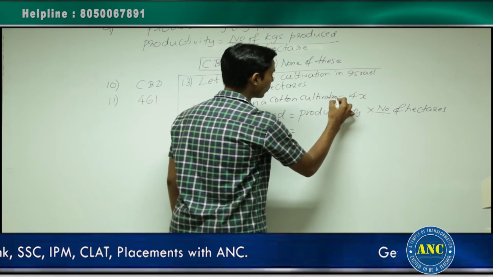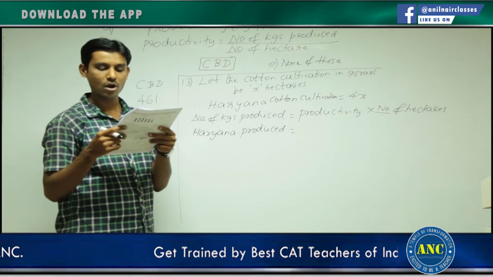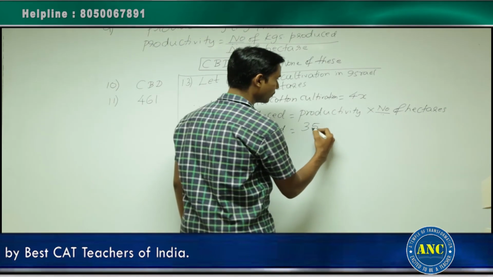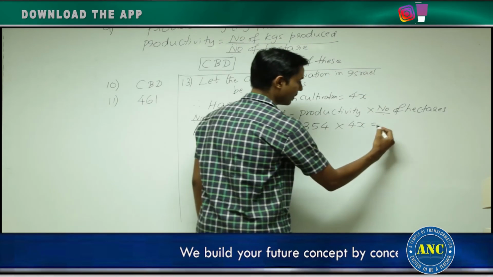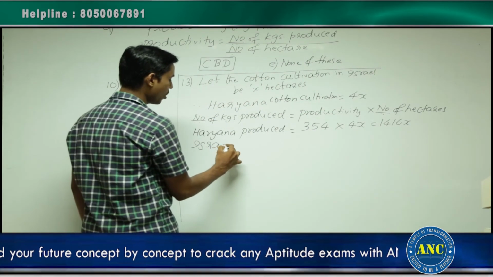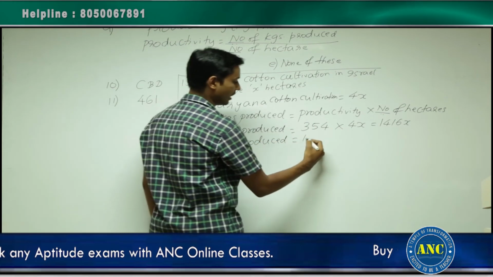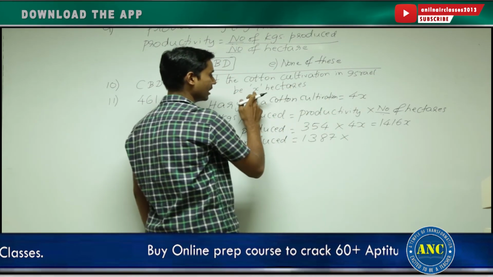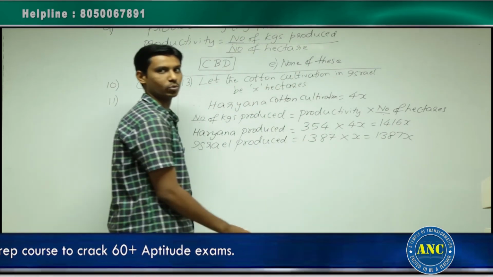See here. Haryana produced is equal to the productivity of Haryana in 1981-82. According to the graph, what is the productivity of Haryana in 81-82? It is given as 354, into the number of hectares in Haryana, which is 4x. If you multiply, you will get 1416x. Similarly, Israel produced is equal to the productivity of Israel, which according to the graph is 1387, into the number of Israel hectares, which is x. This becomes 1387x.